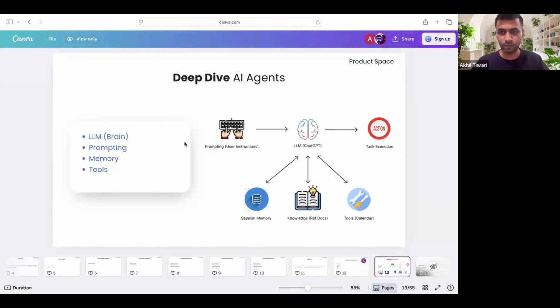So I'm sharing a different tab wherein we have the n8n ecosystem. Just 1 second.